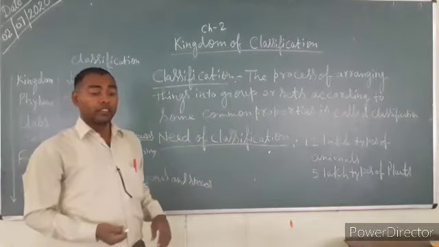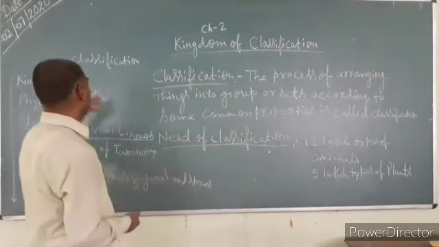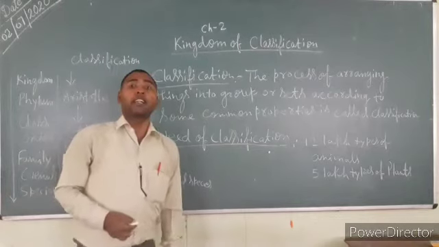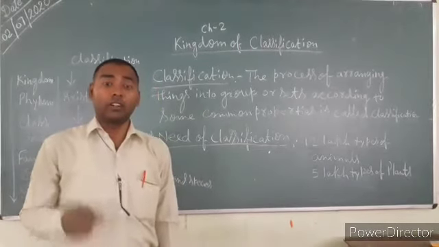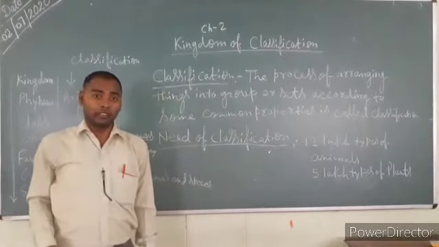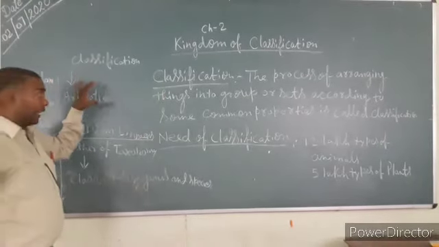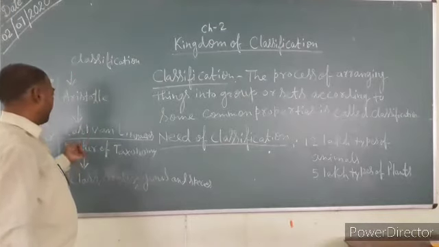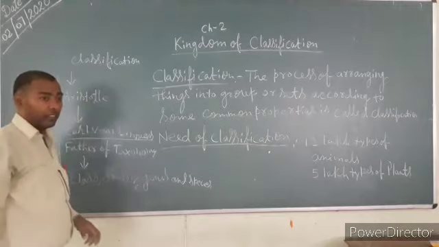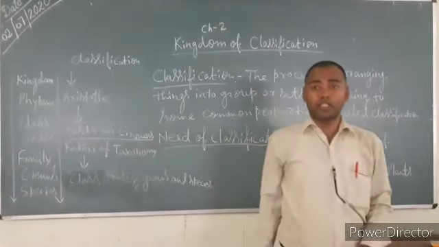Classification was first given by Aristotle, who is also called the father of biology. Aristotle gave us the characteristics of classification first of all.